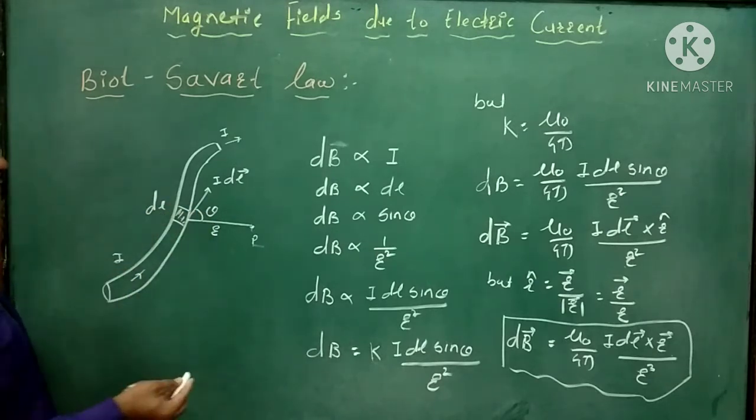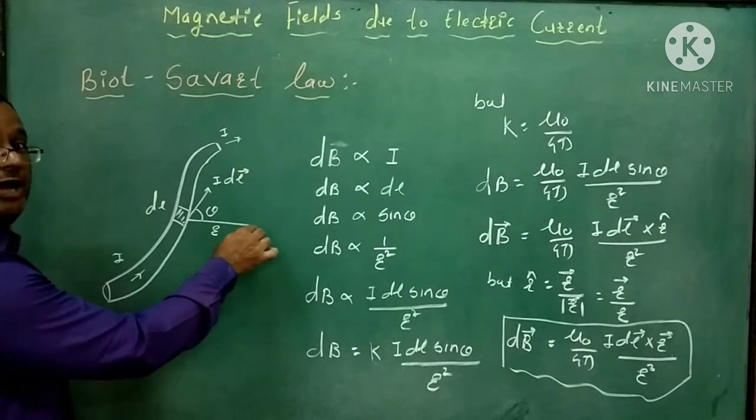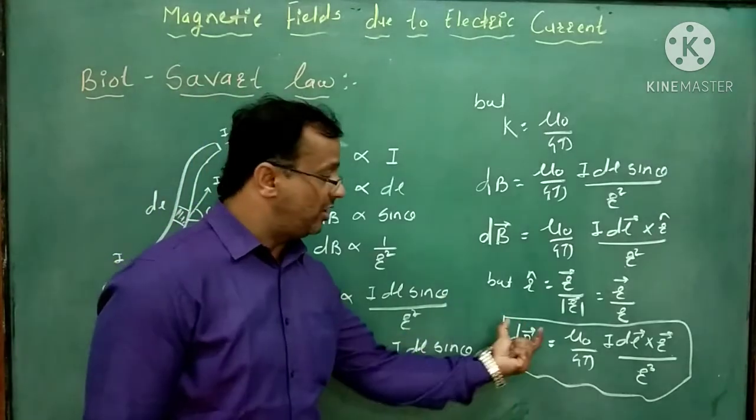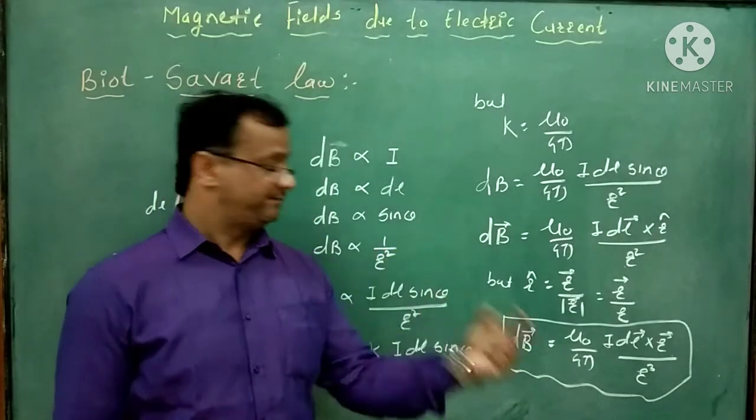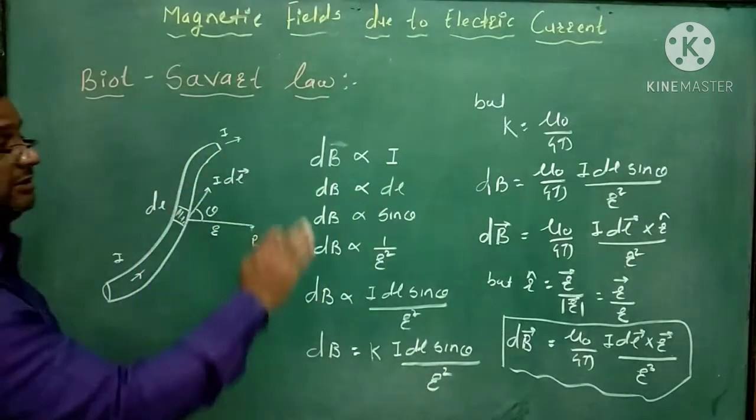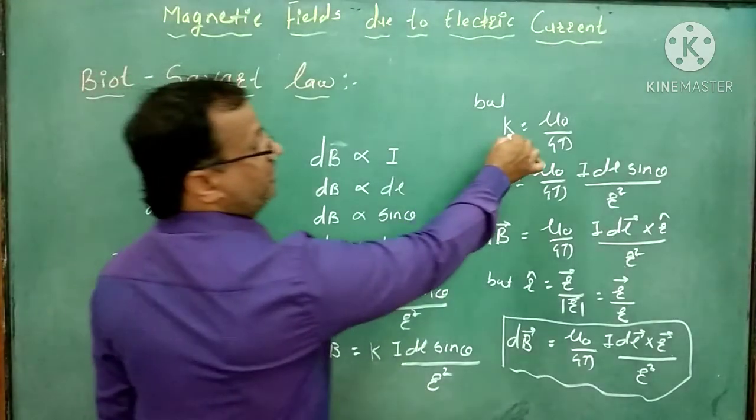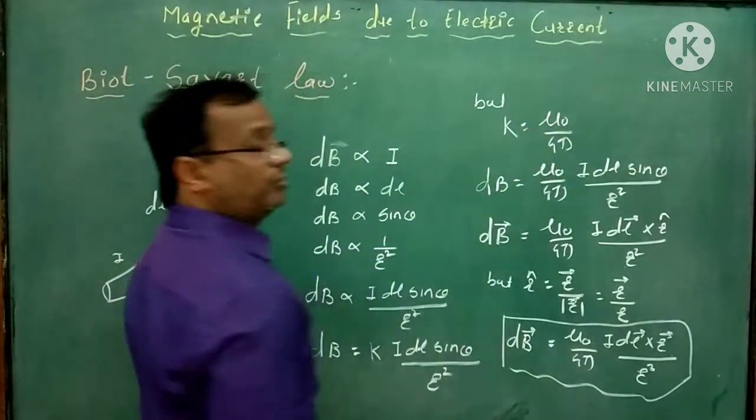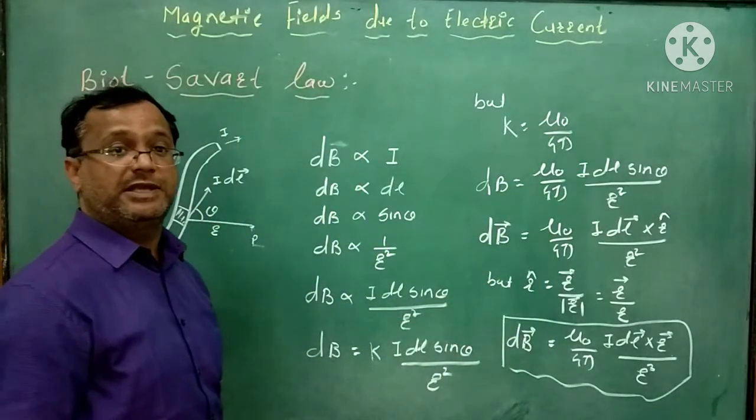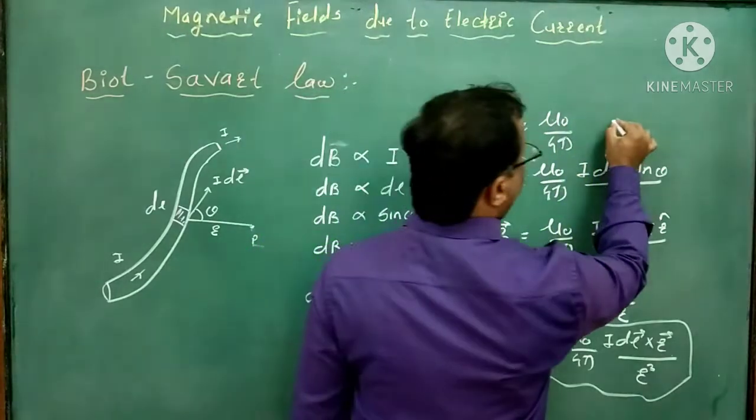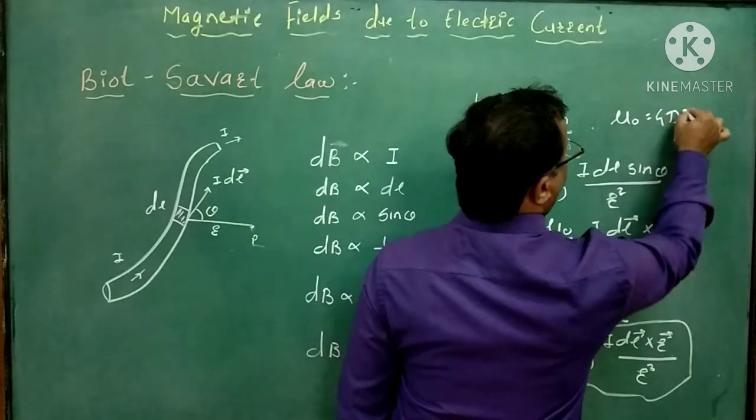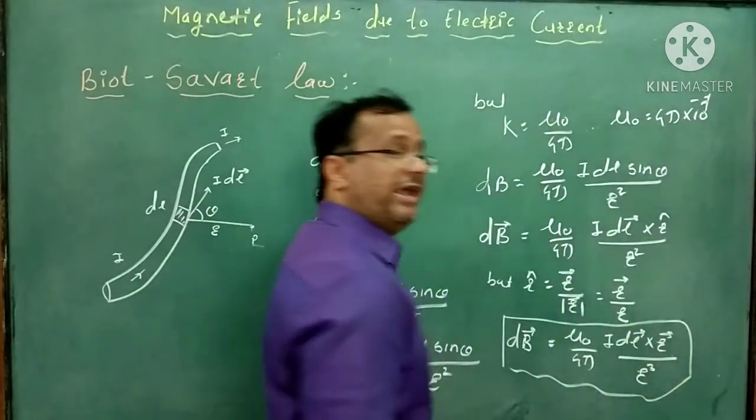And suppose here, if we want to find out the total magnetic field at point P due to the whole conductor, then we want to take the summation or integration of this equation. Right? So this is about the Biot-Savart law. Again here we get k, which is equal to mu 0 upon 4 pi. Here mu 0 is the permeability of free space, and the value of mu 0 is 4 pi into 10 raised to minus 7.